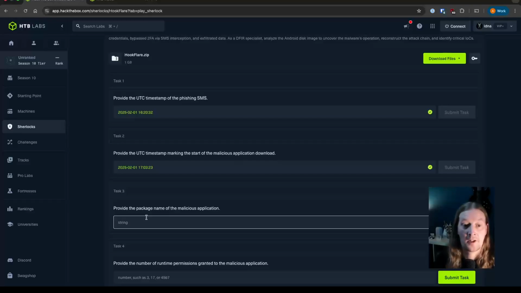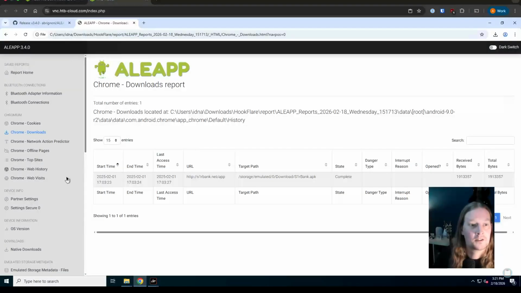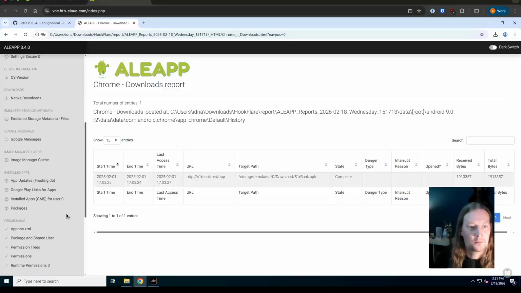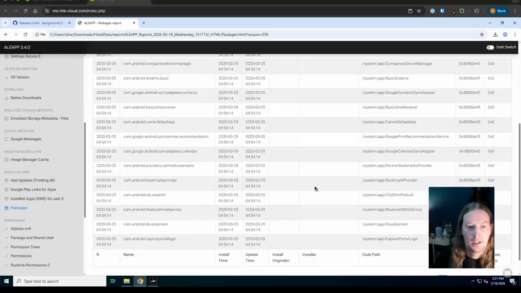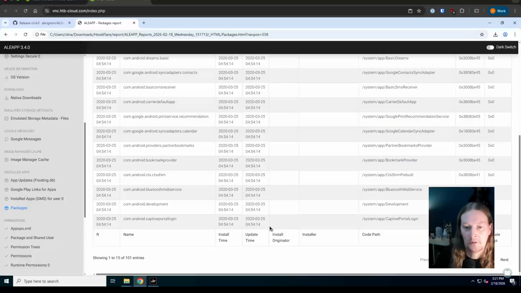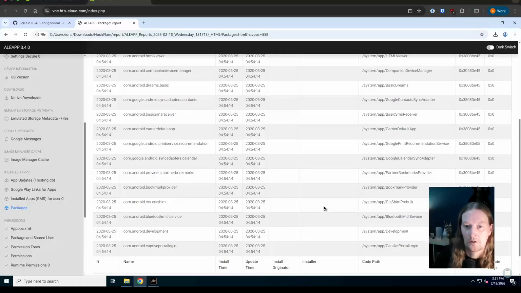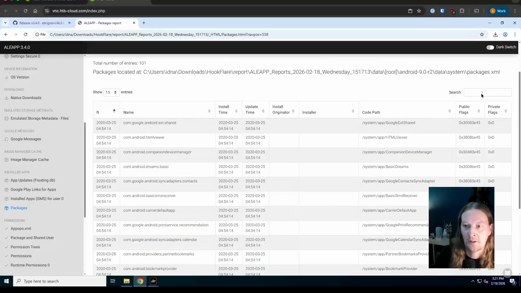Question 3. Provide the package name of the malicious application. So once again, in our ALEAPP report, we can come down to packages and we can see all of the packages installed on the device. There is over 100 in total. So we could sift through those manually.